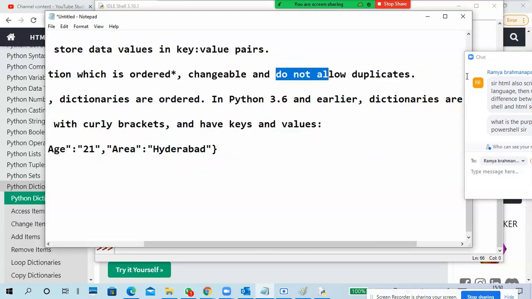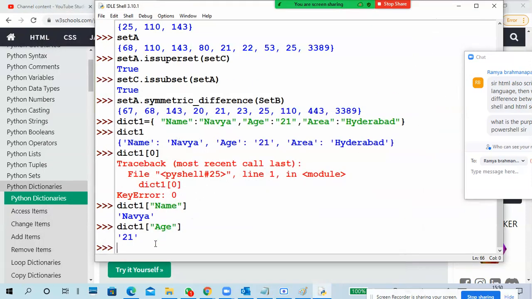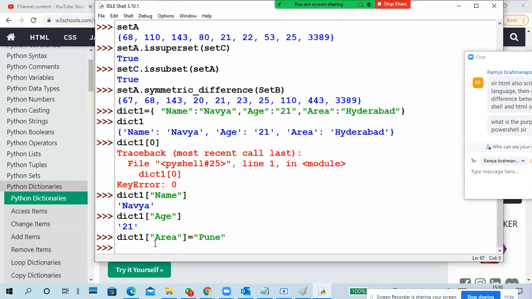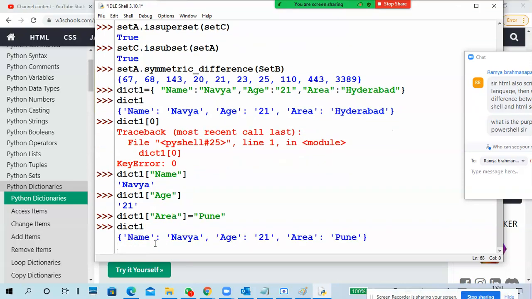Changeable and do not allow duplicate values. It is changeable, so we'll see what we can change. Okay, so Navya, I will change Navya's area to Pune. Okay, so now you can see the area is changed. So like that, it is changeable.